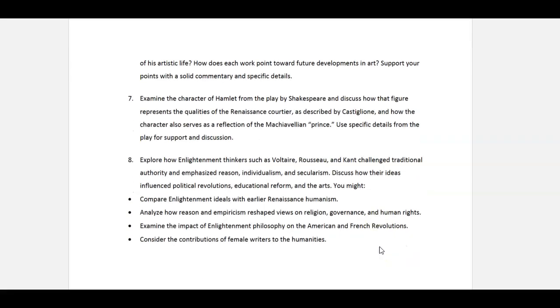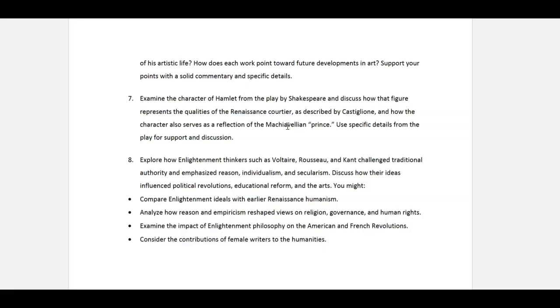The 7th topic is all about Hamlet. So if you're familiar with the play, then you're in good stead. It asks you to look at Castiglione, who wrote, of course, The Courtier, and then Machiavelli's The Prince, and discuss how the character of Hamlet reflects both of these works, the traits that are depicted that the courtier should have, as Castiglione presents it, and that's explained in your textbook. Same thing with Machiavelli's The Prince. It's discussed in your textbook. But you can go outside and look at some other sources about The Courtier by Castiglione and about The Prince to get more details if you need to.